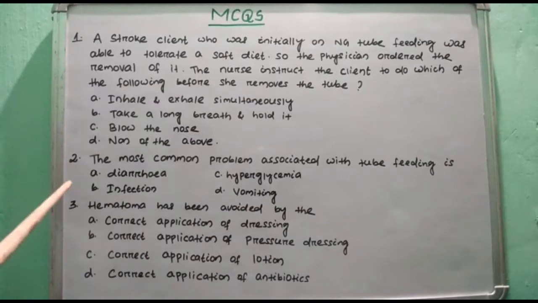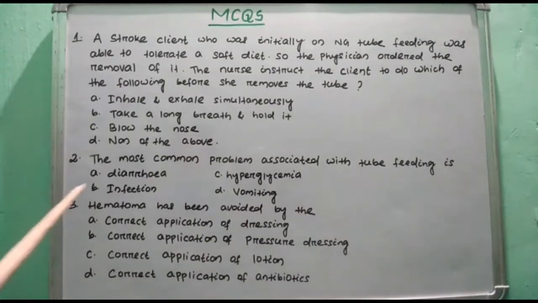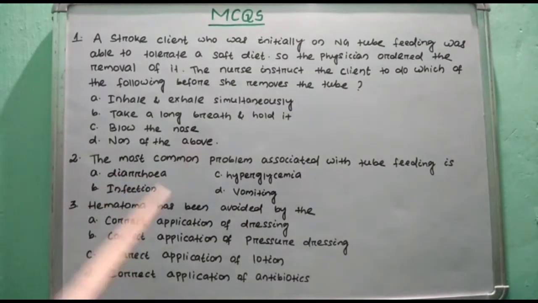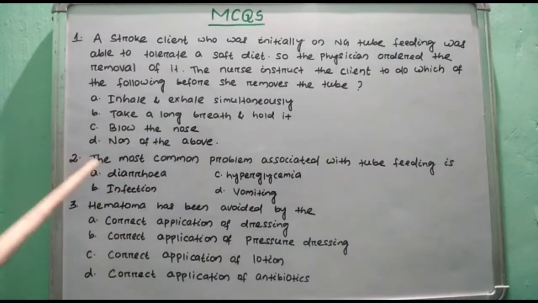Question number 2. The most common problem associated with tube feeding is option A. Diarrhea, option B. Infection, option C. Hyperglycemia, option D. Vomiting. Here right answer is option A. Diarrhea. Feeding should be warm at room temperature to prevent diarrhea and cramps.